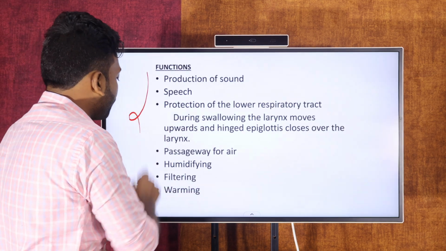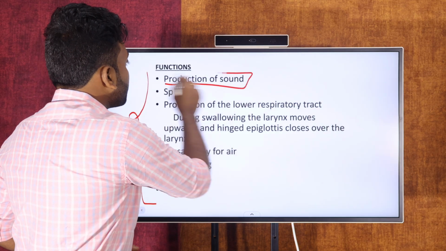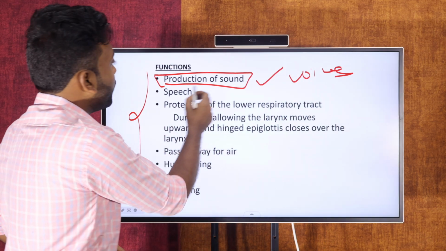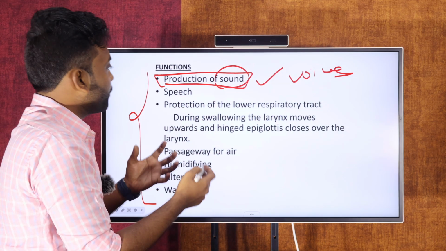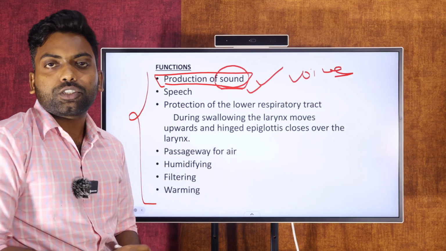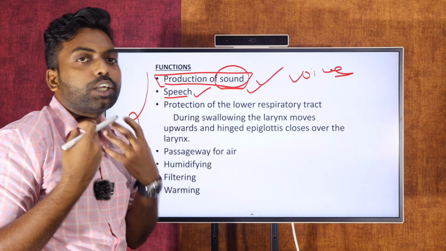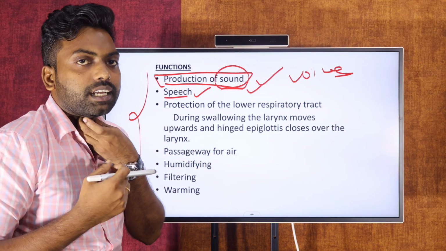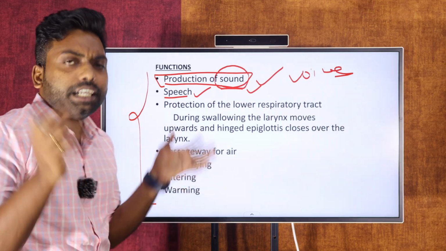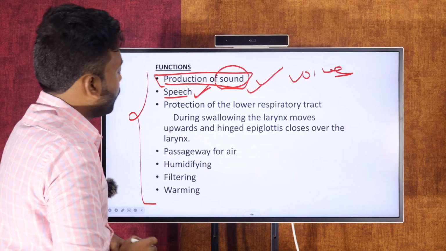And finally you can go for the function. What is the main function? As I told you in the introduction, the larynx is also called the voice box. It generates the production of sound, that's why it is called the voice box. That is the main function of the larynx. And next one is speech as well. While we are talking, with the help of the epiglottis, the larynx makes speech. That is one of the functions, speech.